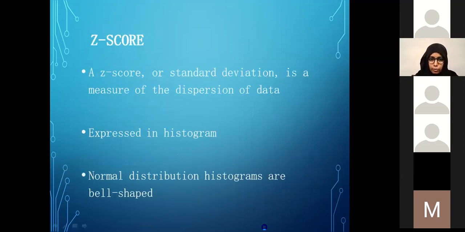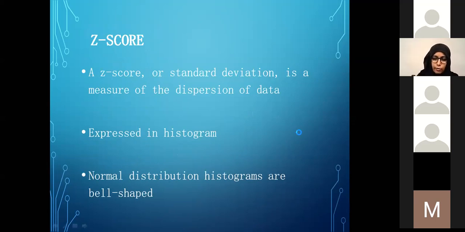Another way, which is more complicated but gives us very useful information, is the z-score or the standard deviation score, which is essentially a measure of dispersion of the data. It tells us how far or how outstanding our child's measurement of interest is from the mean of the population. It is expressed in histograms.